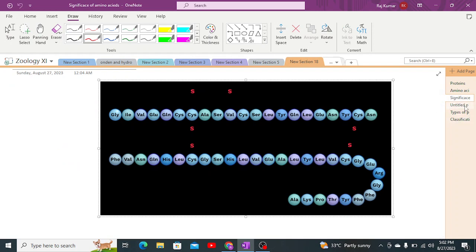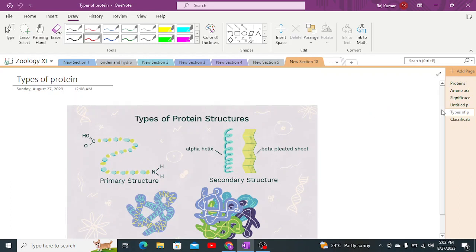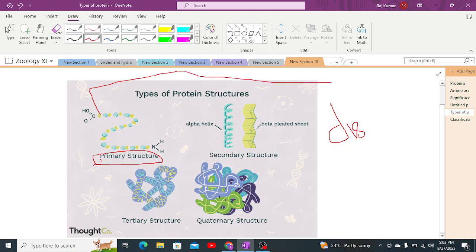After which we have some other terms, the types of protein structure. So here we have different types of protein structure. First we have the primary protein structure. What is a primary protein structure? It is a structure in a linear shape, a straight linear chain, which consists of amino acids joined together by the disulfide bond. This type of structure, the primary structure, is found in insulin.